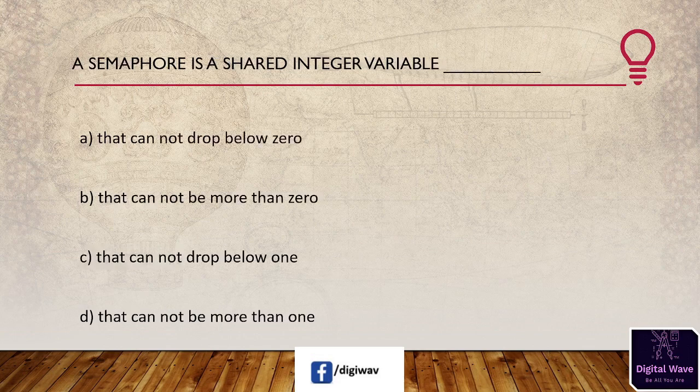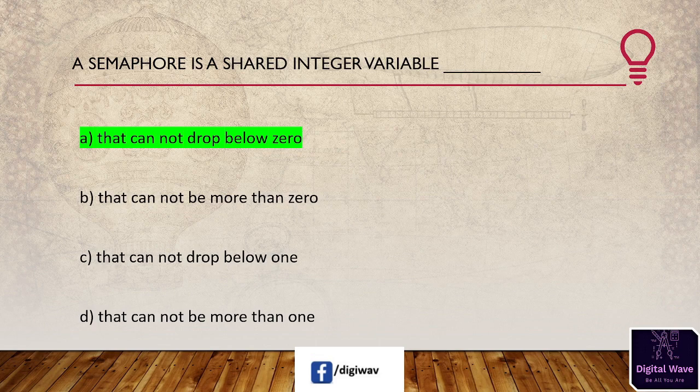Next question is, a semaphore is a shared integer variable. First option is that cannot drop below 0, second that cannot be more than 0, third that cannot drop below 1, and fourth that cannot be more than 1. So the right answer will be A, that cannot drop below 0. A semaphore is a shared integer variable that cannot drop below 0.